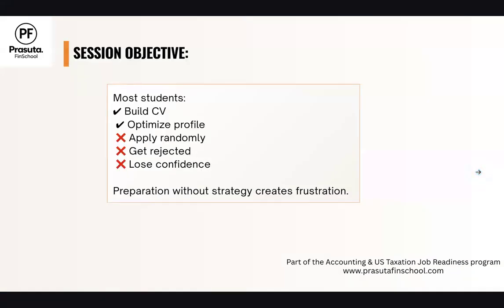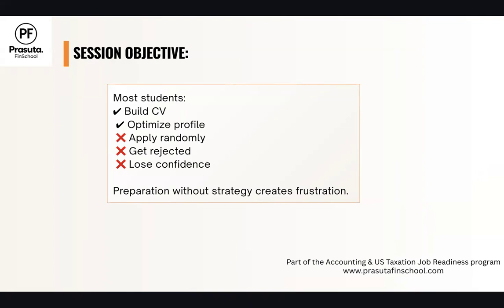What is the session objective? Most people, most students, build a CV, optimize their profile, but what do they do then? They apply randomly to any job they see. So will that help you? No. They get rejected and lose confidence. They feel, why are they not getting shortlisted for 100 jobs they are applying to?